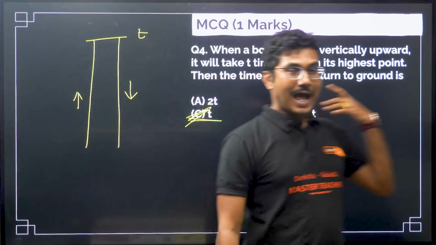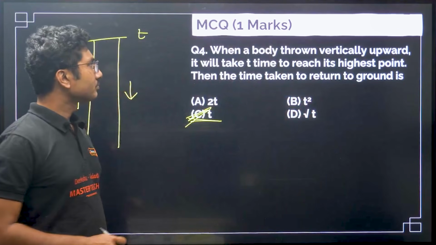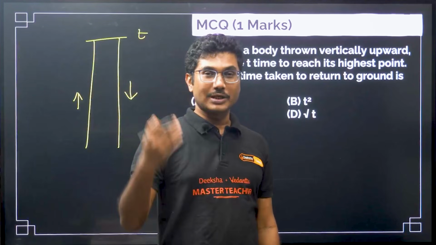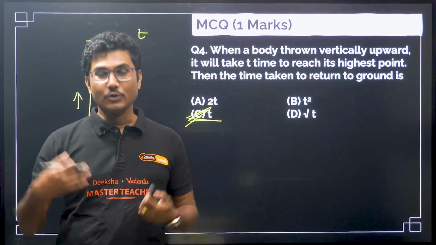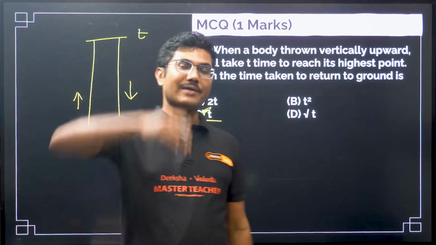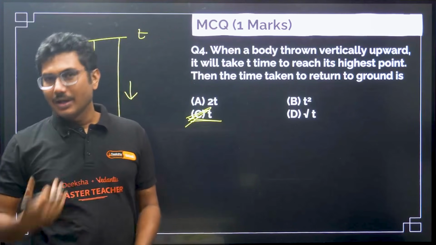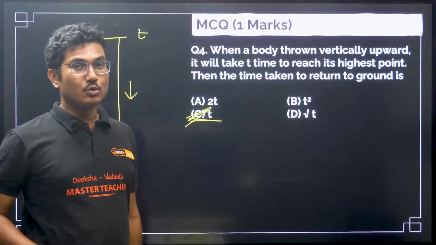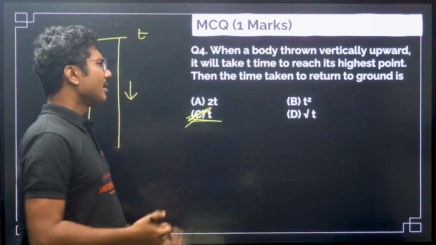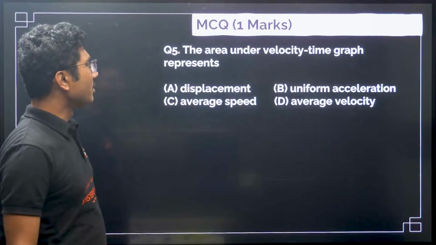So if the time taken by it to reach the top is t, then the same time is taken to reach the ground as well. This is the concept we also used in projectile motion, if you remember, right? In projectile motion, the vertical motion, where we calculated that if we throw an object with some velocity u at an angle theta, we start with the vertical component and say that whatever time is taken to reach the top is exactly equal to the time taken to reach the ground, right? Then we multiply it by 2, so that's how we find the total time of flight, if you remember the derivation. We might do it or may not do it, but anyway, if you have remembered it, that is very, very good. Let's move on to the next question.